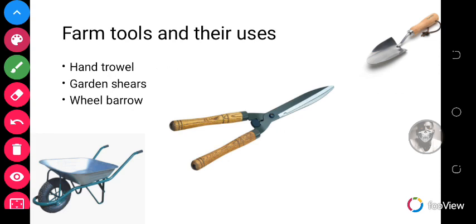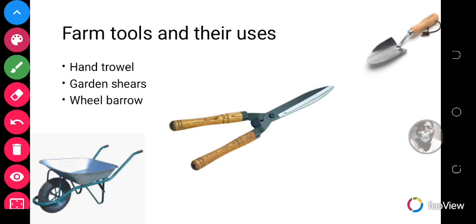So for crop production, there are certain tools that are used, and we have mechanized farming and the local farming. Mechanized farming involves the use of high technology tools, which helps increase crop yield, but the local ones have to do with the use of simple tools like the hand trowel. The hand trowel is used for transplanting seedlings, for earthing up vegetable crops on beds. Another farm tool that is being used is the garden shears. The garden shears is for cutting or trimming hedges.